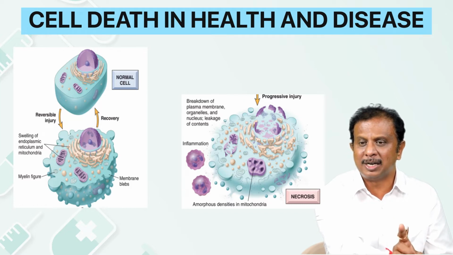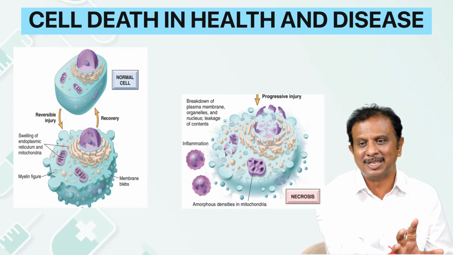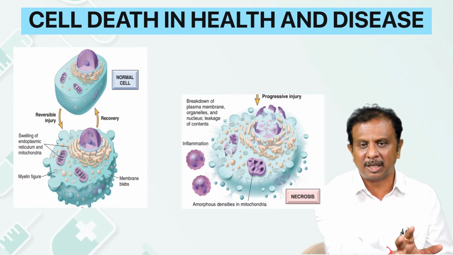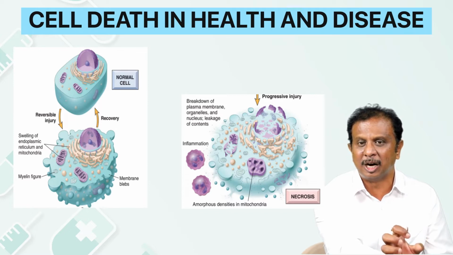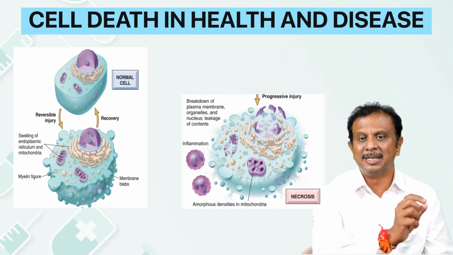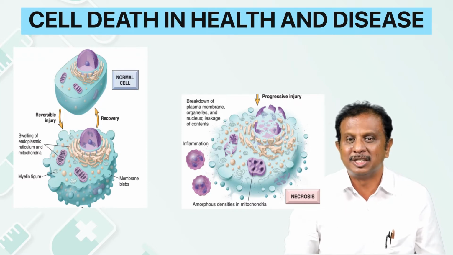Attachment of ribosomes to the underlying endoplasmic reticulum is also energy bound. When the ATP starts falling, these ribosomes get released, polysomes get released, and there will be defective protein synthesis. Remember, at this point of time, the cell wants to produce energy at any cost and takes up the glycolytic pathway. The products of this glycolytic pathway are pyruvic acid and lactic acid, and this brings down the pH of the cell. When the pH of the cell falls, this creates an acidic environment, in turn causing irregular clumping of chromatin. So all these are the features of reversible cell injury.